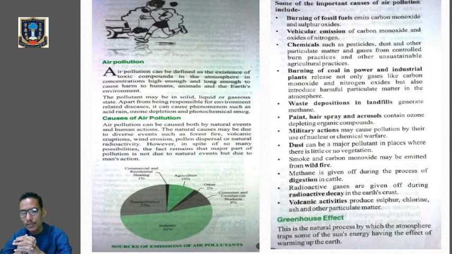Methane is given off during the process of digestion in cattle. Radioactive gases are given off during radioactive decay in the earth's crust. Volcanic activities produce sulfur, chlorine, ash and other particulate matter. So these are the other factors which add to air pollution. Clear? When we compare the different causes of air pollution, we can generally say that we have